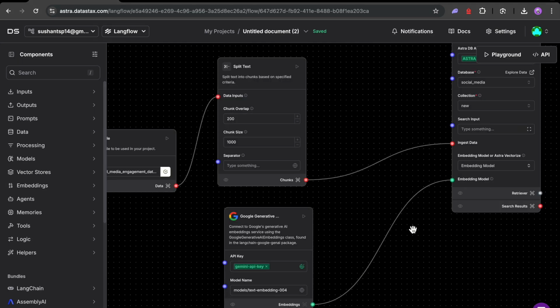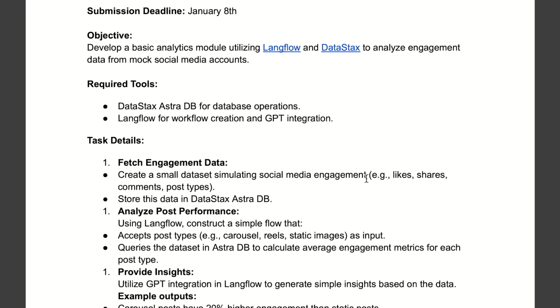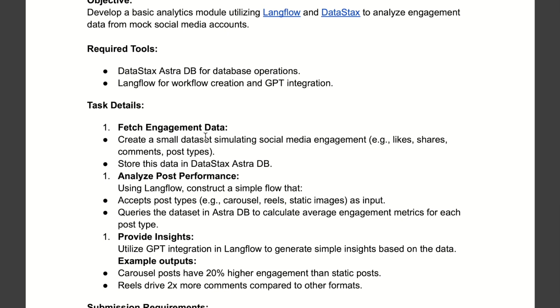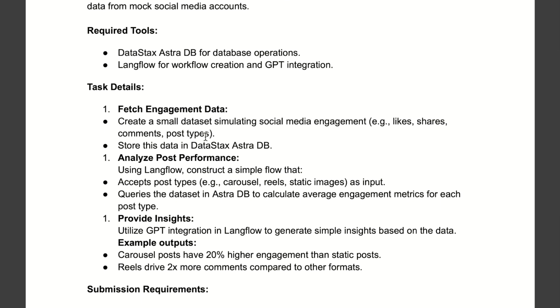Let's dive in. To start, the pre-hackathon assignment was all about social media performance analysis. The main objective was to analyze mock social media data and provide insights using Langflow and DataStax AstraDB. The task was divided into three parts: data simulation, creating a small dataset with engagement metrics like likes, shares, and comments; performance analysis, using Langflow to process the data and calculate average engagement metrics for different post types; insights generation, leveraging GPT integration in Langflow to generate actionable insights.